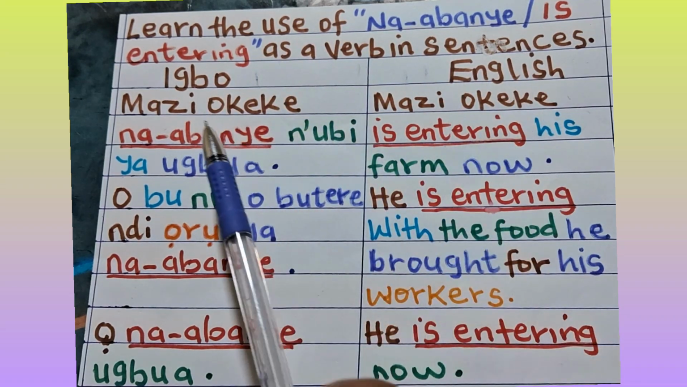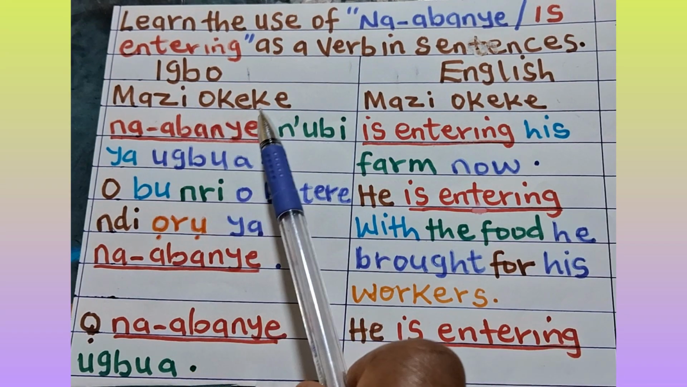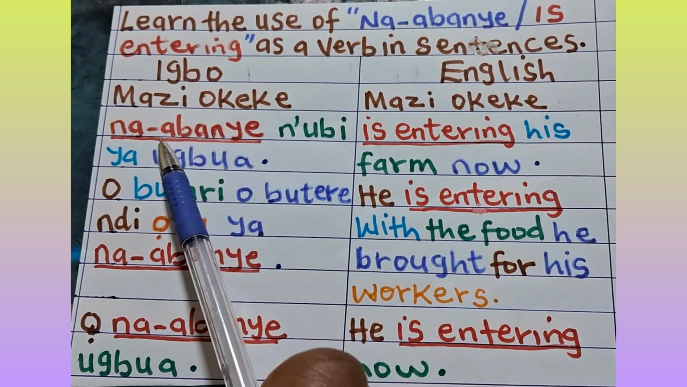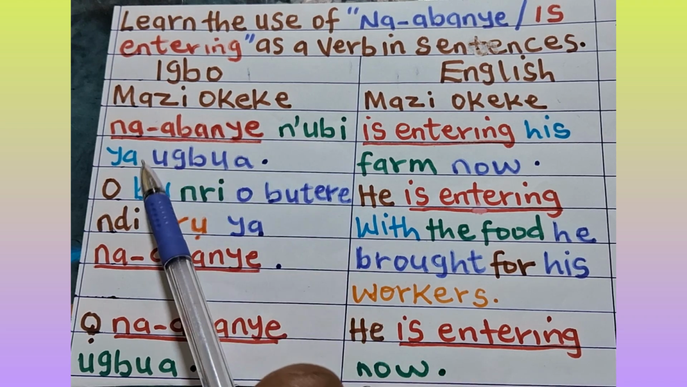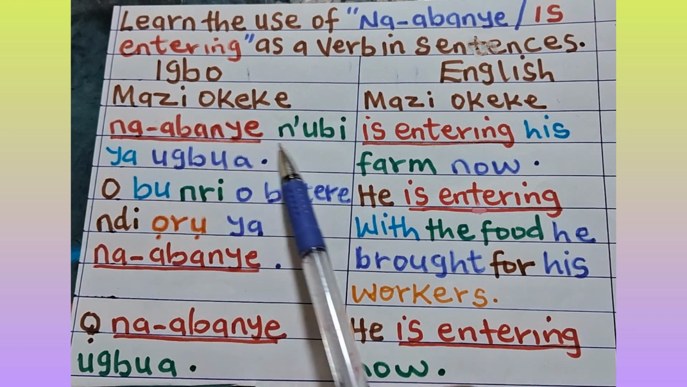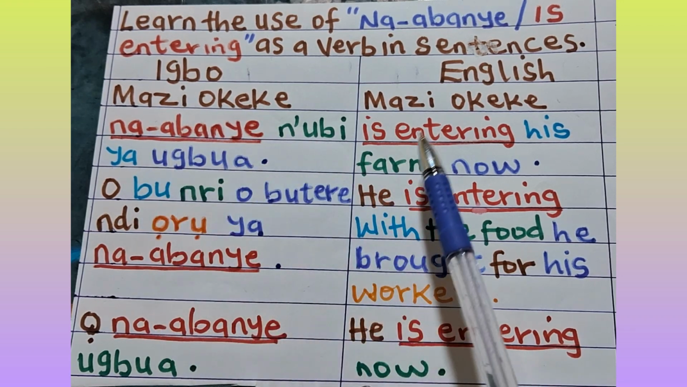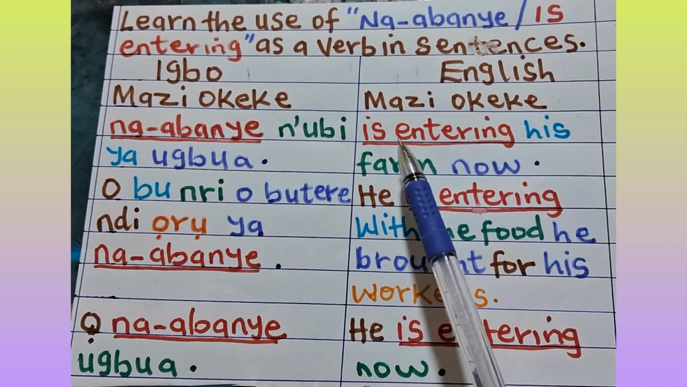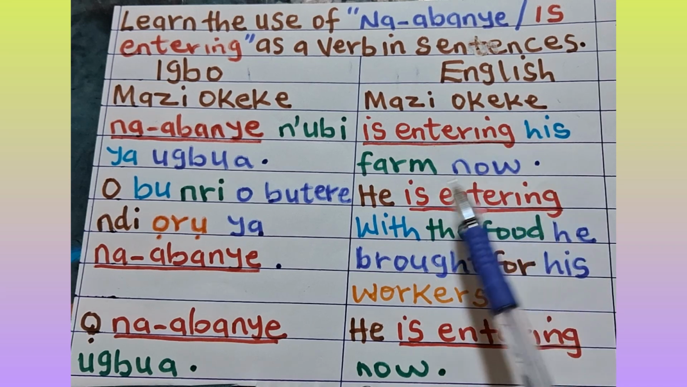Igbo, English. The first sentence is Maazị Okeke na-abanye n'ubi ya ugbua. Meaning, Maazị Okeke is entering his farm now.